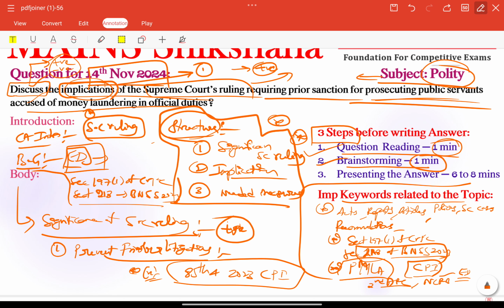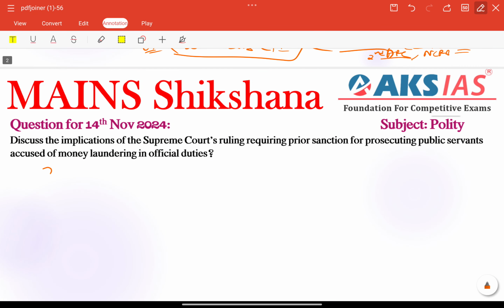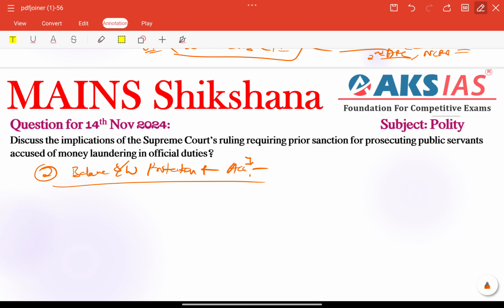So very important example. Other than that, in the significance part only, next, balance between protection and accountability. Here, balance between protection and also accountability is very important, right? So here it can ensure that while officials are safeguarded, there is no compromise on accountability in governance.